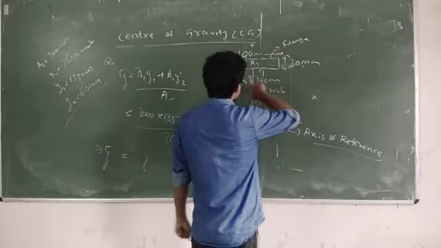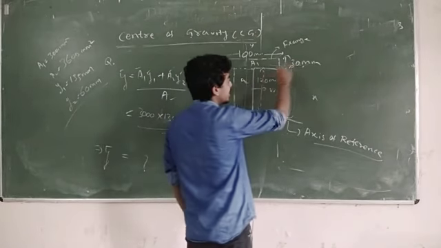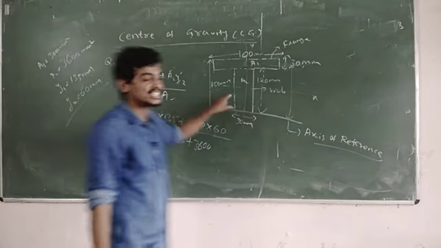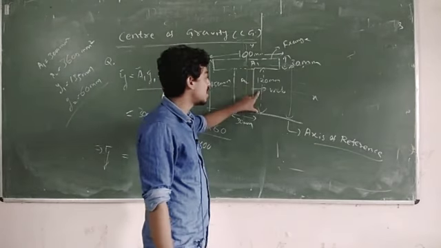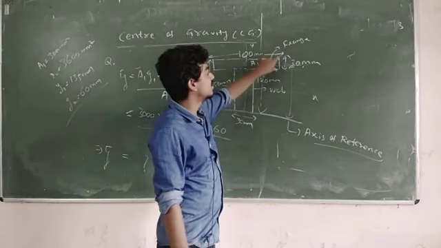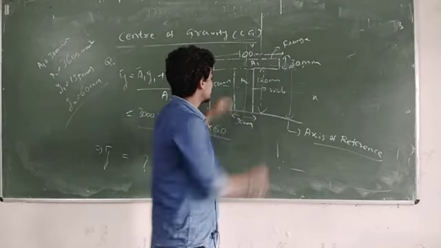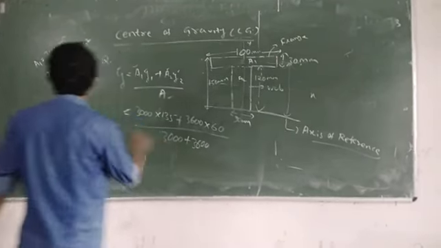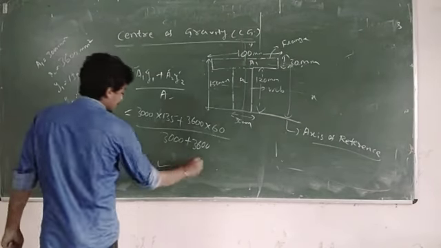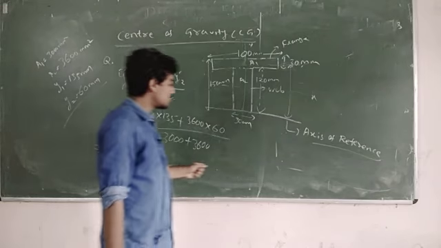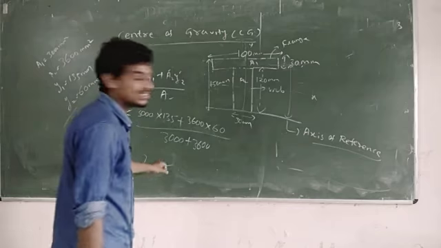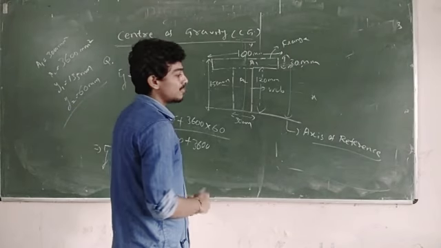So this length is 120, this is 15 mm, so total will be 135 mm. For section 2 the total length is 120, so half will be 60. You already know how to calculate A1 and A2, length into breadth. So now you can calculate the Y bar. In the next class I will tell the answer. Now you just do it by yourself and find out the answer. Okay, this is about the T section.